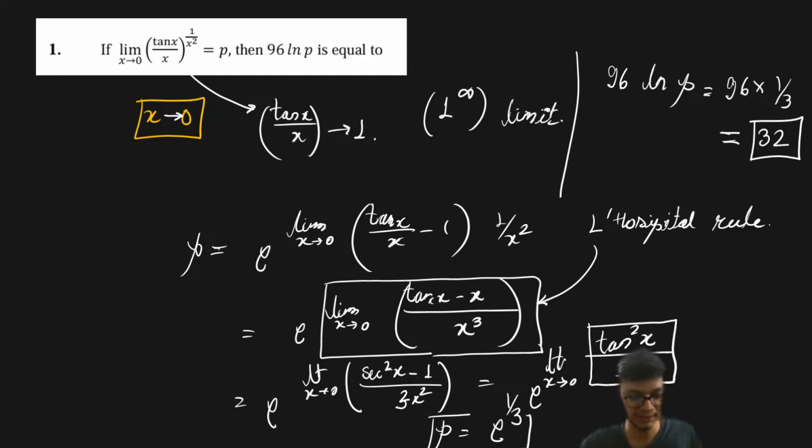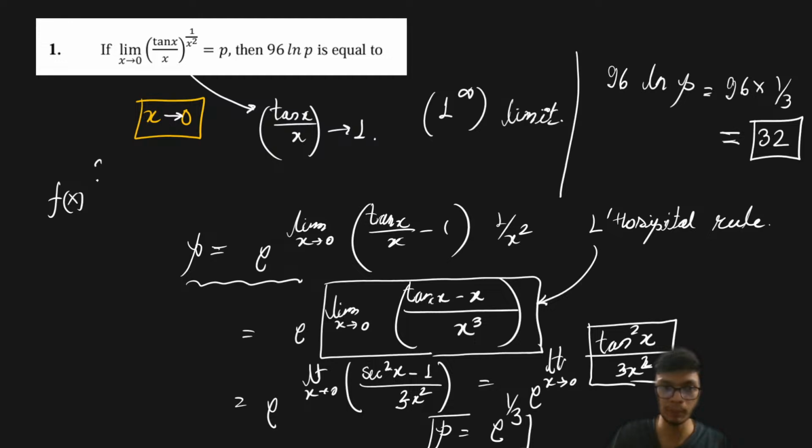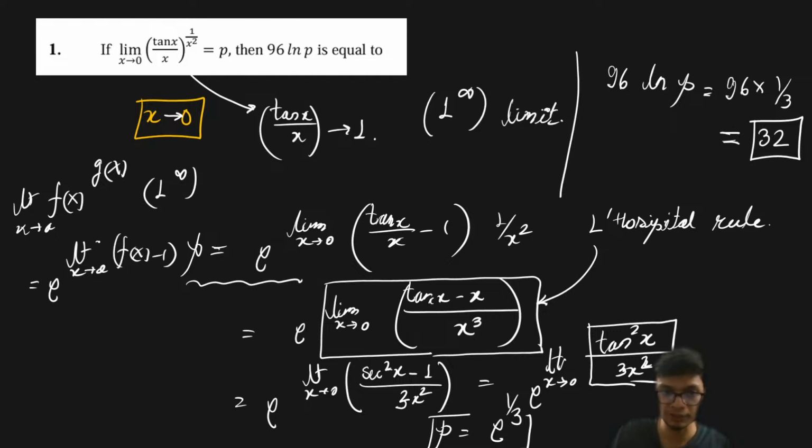Very simple, straightforward. You just have to apply the concept of how to solve limits of the 1 to the power infinity form. The general method is, whenever you have the form f of x to the power g of x, which is the form of 1 to the power infinity on putting the limit x tending to some value, then the solution is e to the power limit of (f of x minus 1) multiplied with g of x, right? That is the way to solve this question, and that's what I have applied over here.